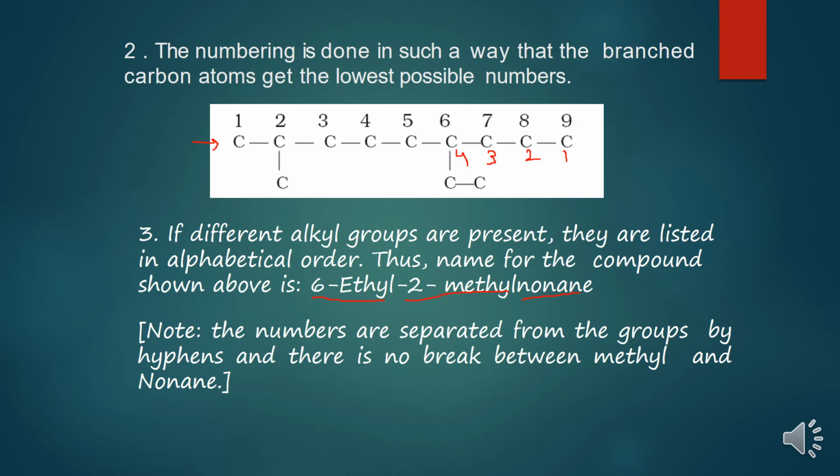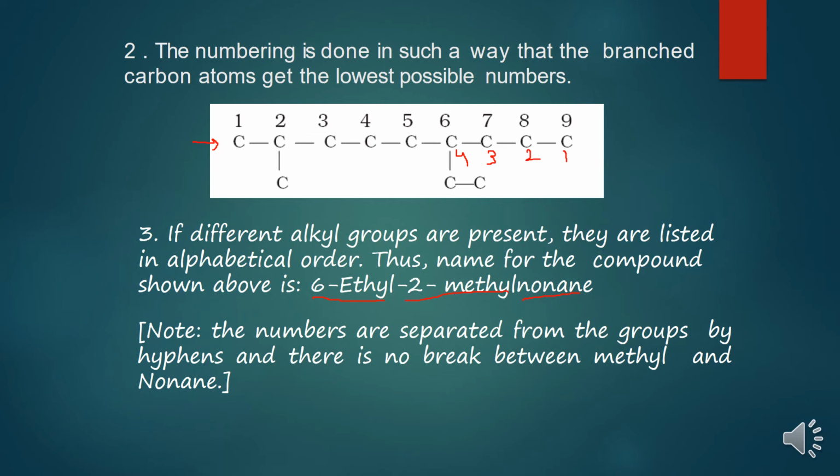So children, I am repeating here. There are 2 alkyl groups. One alkyl is methyl, the second alkyl is ethyl. Alphabetically, E will come first, so ethyl would be written first. On the 6th position, ethyl is present.